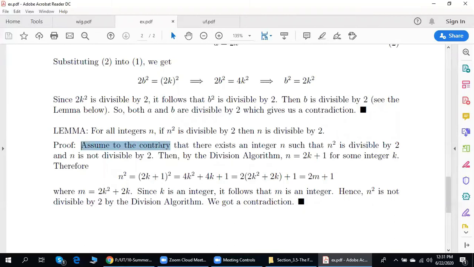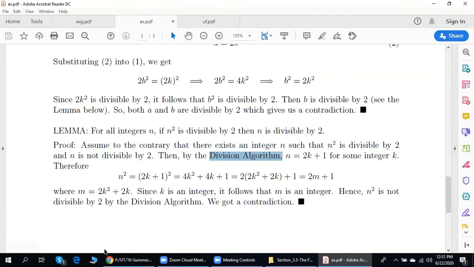Assume to the contrary that there exists an integer number n such that n squared is divisible by 2, such that this is true, but n is not divisible by 2. Since n is not divisible by 2, by the division algorithm, n is equal to 2k plus 1. Here is why we need division algorithm here.